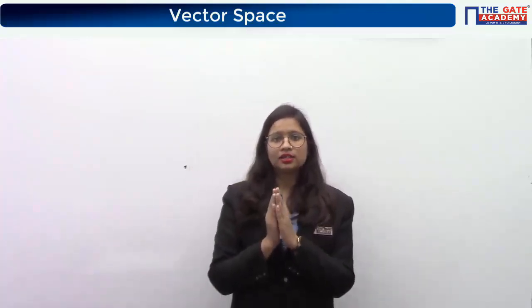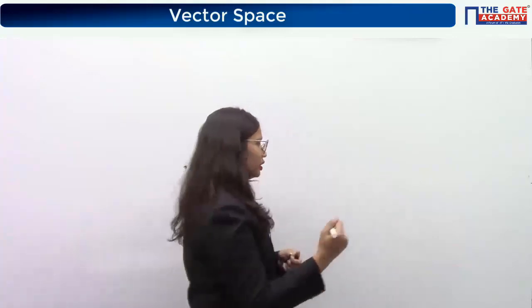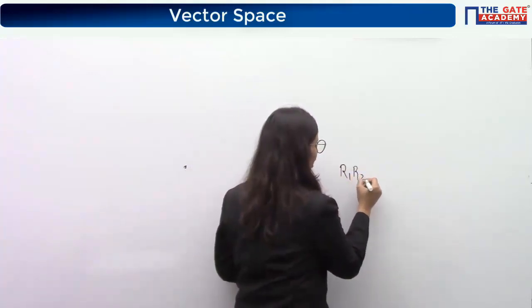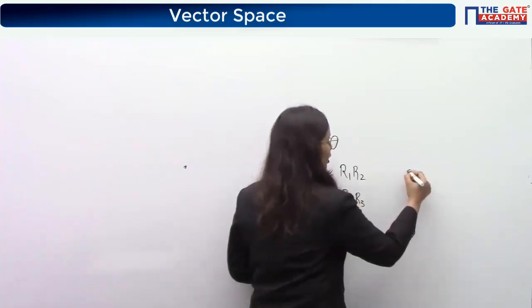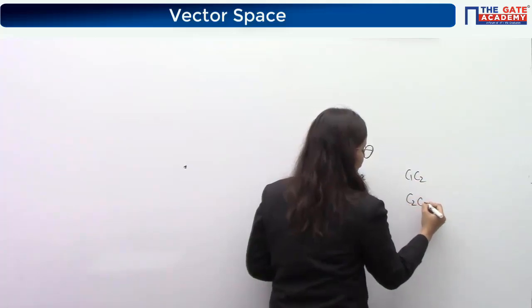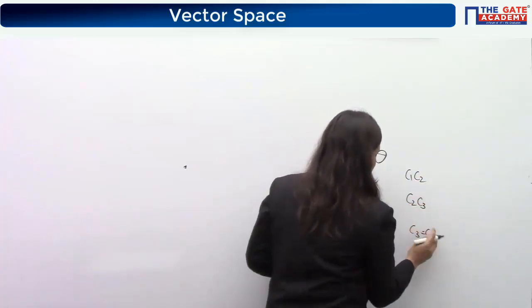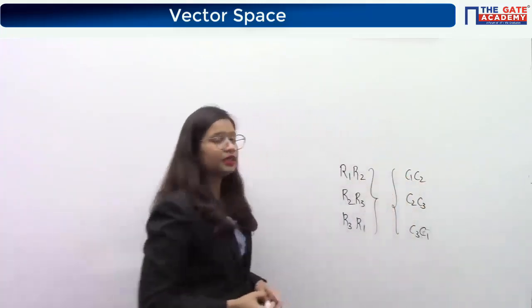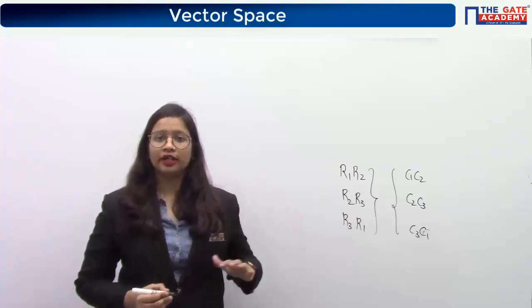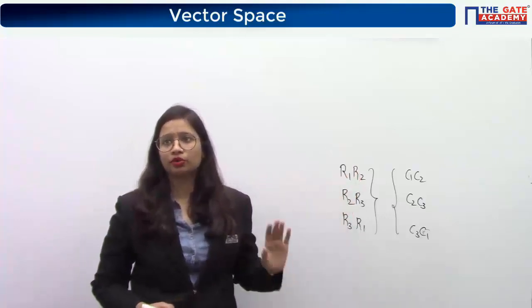the matrices in which I discussed that they are orthogonal. What I said is that an orthogonal matrix is a matrix where the rows and columns both are sets of orthonormal vectors. If you remember, in the last class we checked the values of R1, R2, R2, R3 and R3, R1. Similarly, if you check C1, C2, C2, C3 or C3, C1, they will all come out to be zeros, because the orthonormality follows among the columns and among the rows, both.